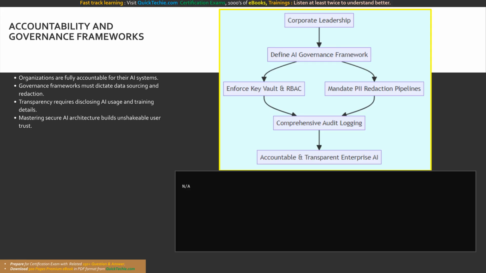Our final flowchart visualizes organizational accountability. It begins with corporate leadership defining an AI governance framework. This framework actively enforces Key Vault and RBAC implementation while mandating PII redaction pipelines.